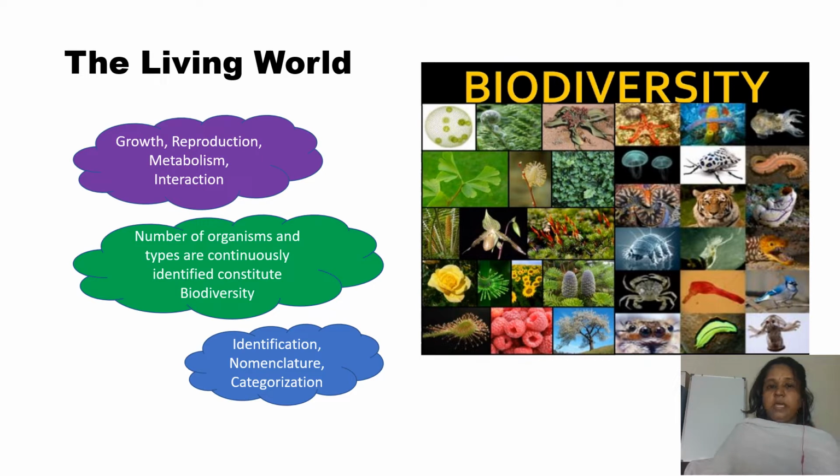So how we can name them, or how we can identify them, or what we can call them, becomes a confusion, because it depends upon the area and the region. They speak different languages, and all over the world we have so many languages. So these living organisms are named with different names.